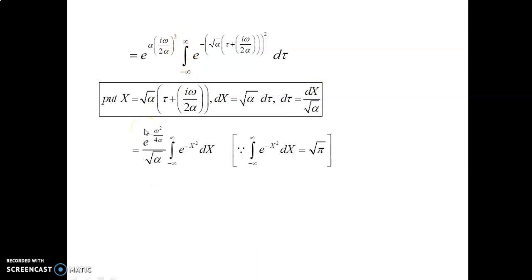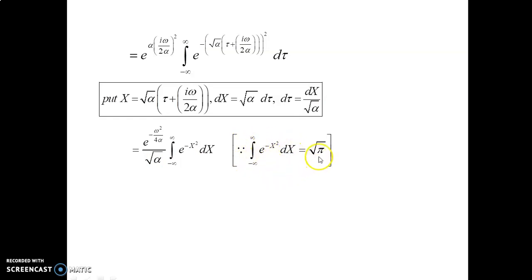Next, e power minus omega square divided by 4 alpha, divided by root alpha, integral from minus infinity to plus infinity of e power minus x square into dx.